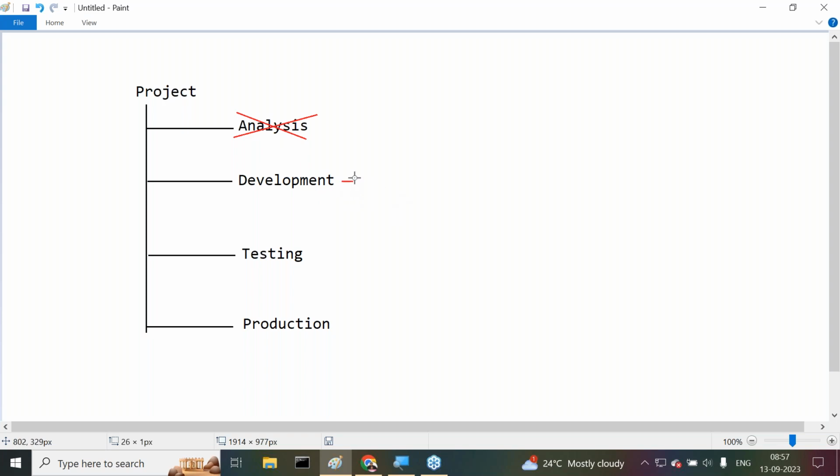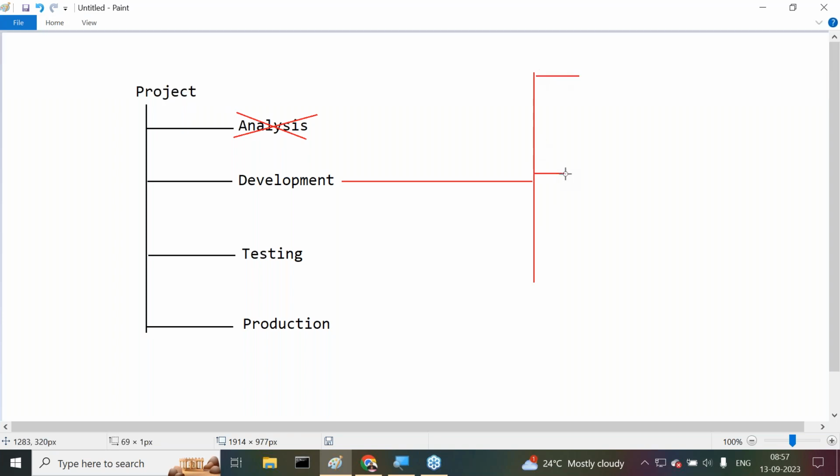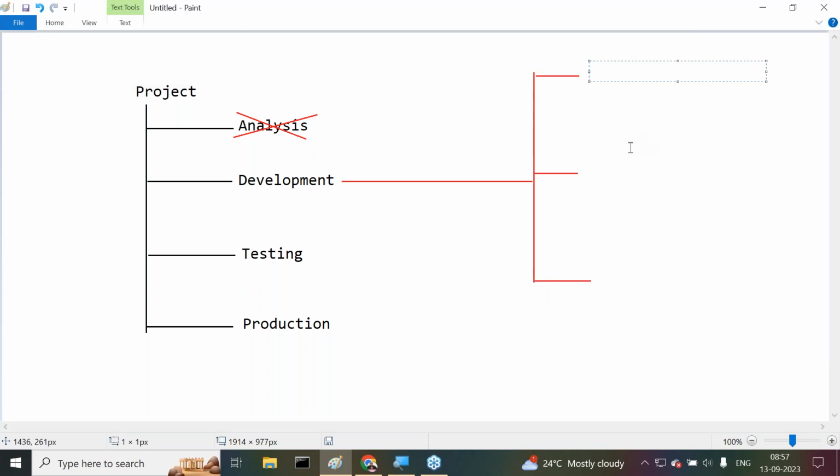In general, the development is going on in three levels. Three levels of development. What are the three levels of development? Observe carefully. Three levels of development, if you observe this. First one is front-end development.